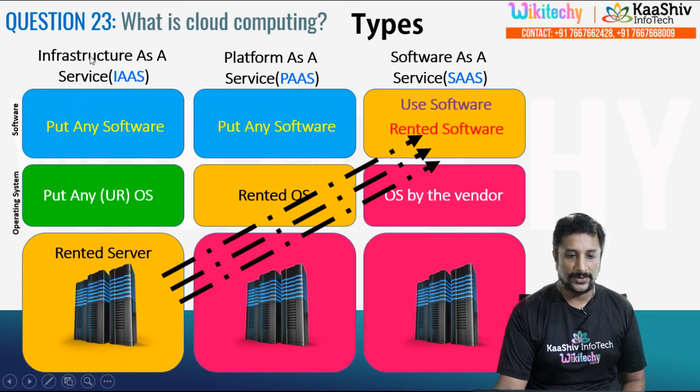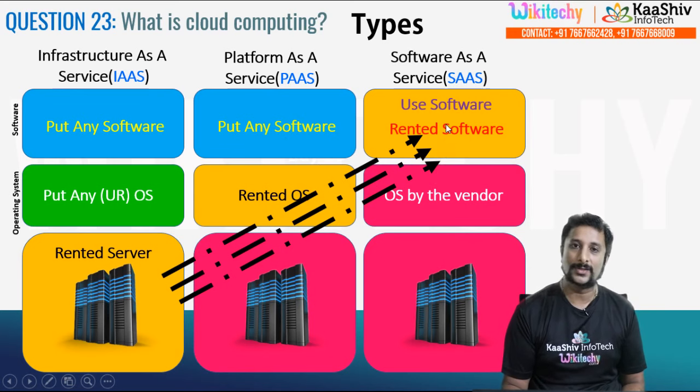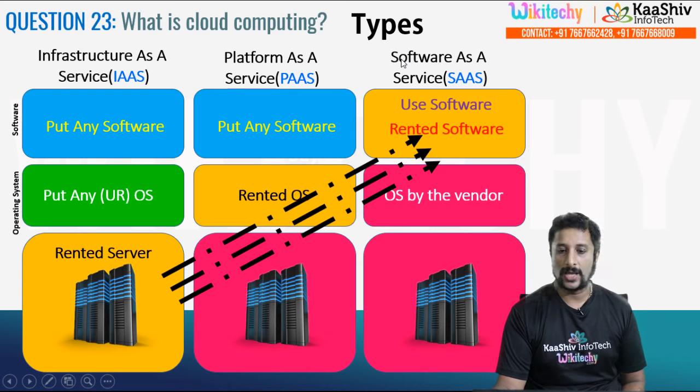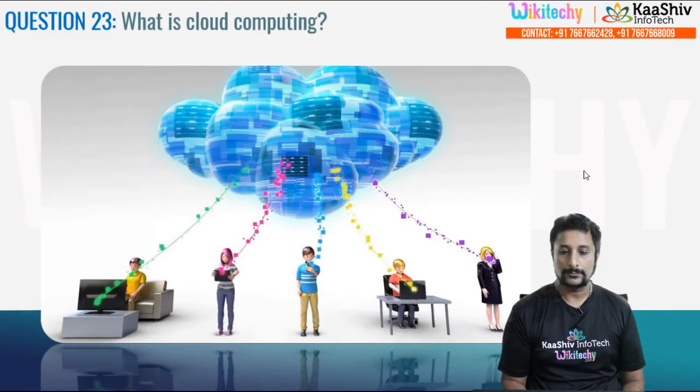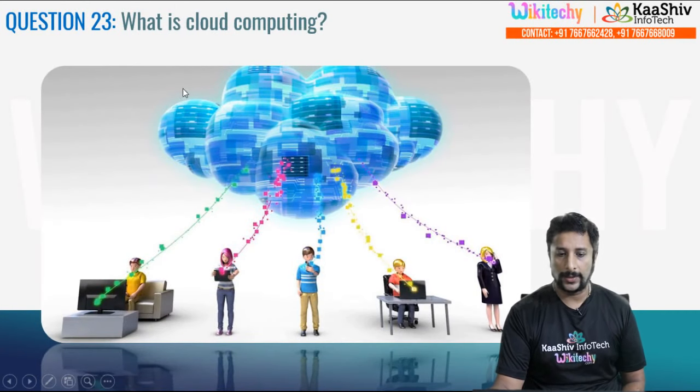Over here you are able to see infrastructure as a service: rent the server, put any OS, put any software, you can use it. Rent the operating system, put any software, you can use it. Rent the software and you can use the software. They call these the 3 major types of cloud computing. And here is a picture of cloud computing, you are able to rent the things and access them via the internet.